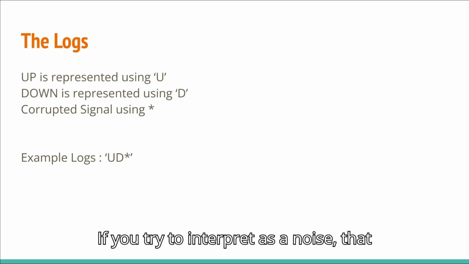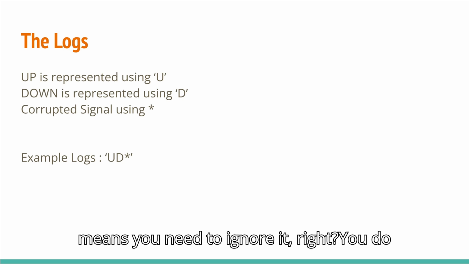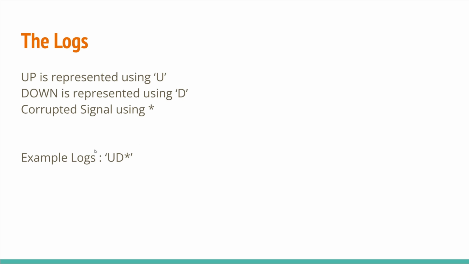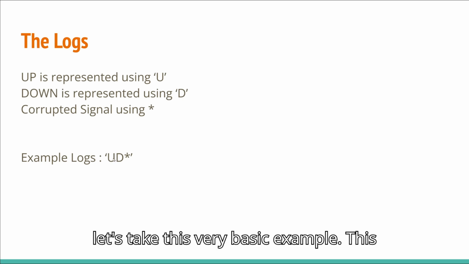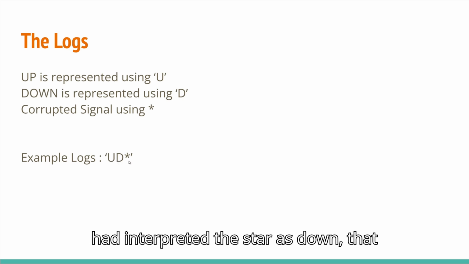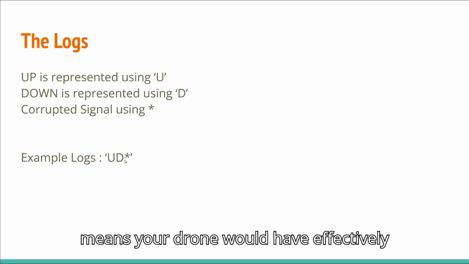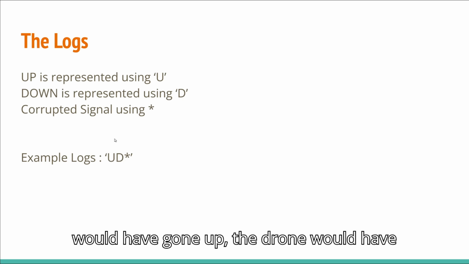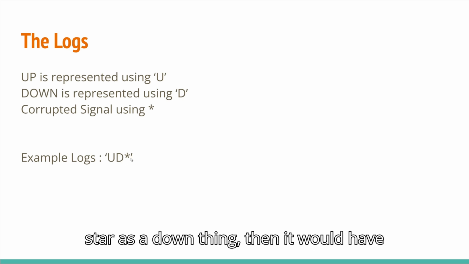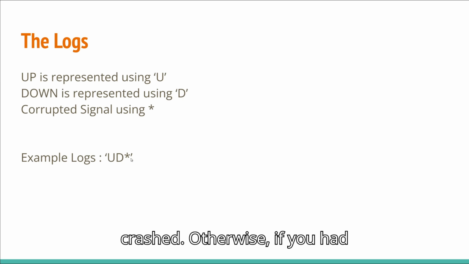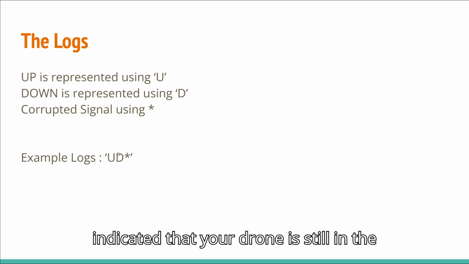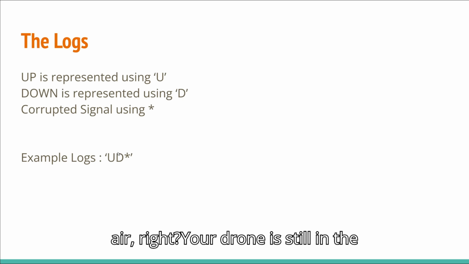Now you can interpret this corrupted signal in many different ways. If you interpret it as noise, that means you need to ignore it, right? You do not need to consider it a valid move. So for example, let's take this very basic example: up, down, star. If you interpreted the star as down, your drone would have effectively crashed, because the drone would have gone up, gone down, and then gone down again. Otherwise, if you interpreted the star as up, it would indicate that your drone is still in the air.